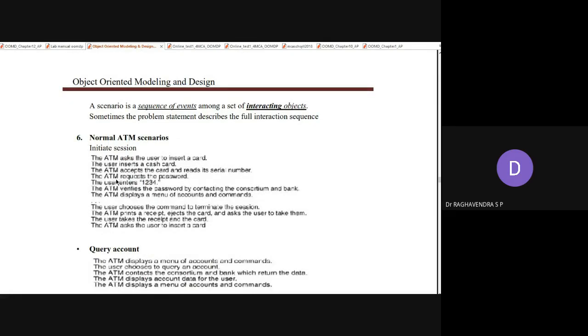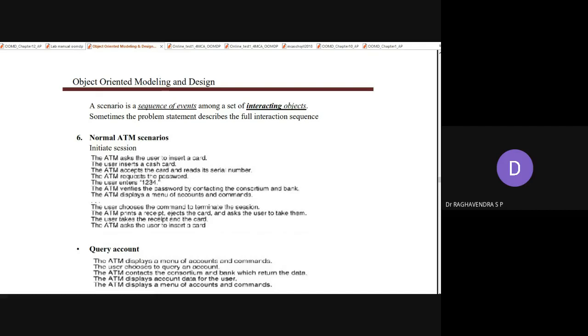You can tell all these things in your own language also. A customer enters the ATM terminal, the ATM chamber. A person who is considered as an actor, that is a customer, is getting inside an ATM machine. You can use your own sentences. The ATM asks the user to insert a card. Once he enters inside, some display will be on the machine: welcome to so-and-so bank, insert your card here.